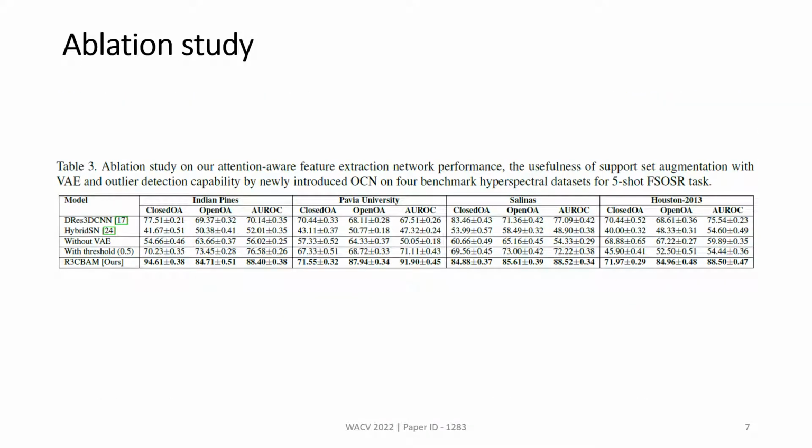We highlighted that by changing our feature extractor to DRes3D CNN, without our CBAM 3D layer, it showed 17% lower performance. And when we used our query augmentation, we found 40% closed accuracy improvement in our R3CBAM